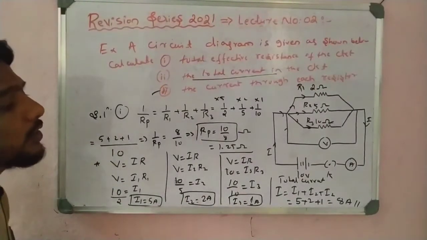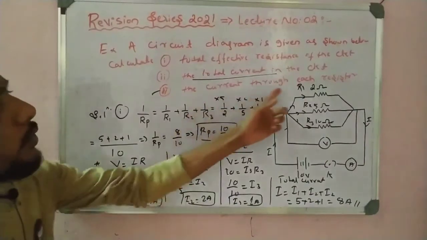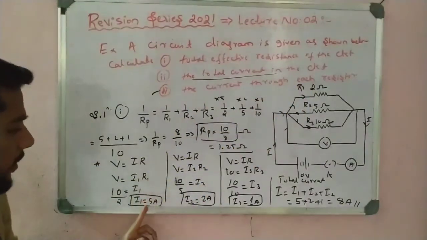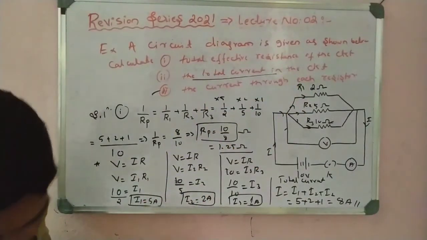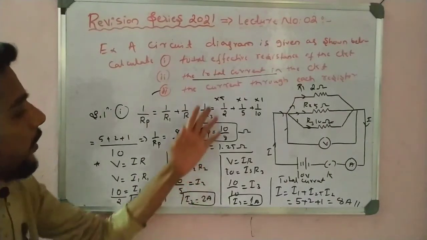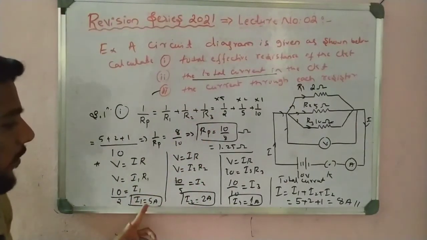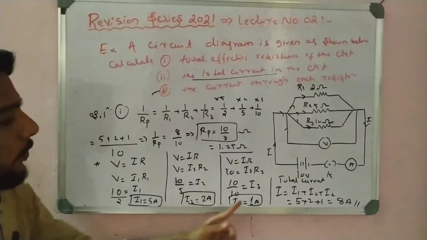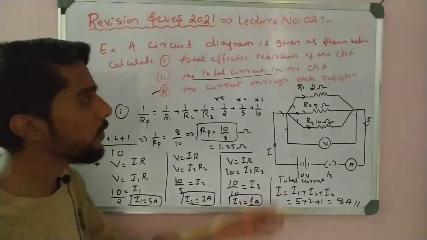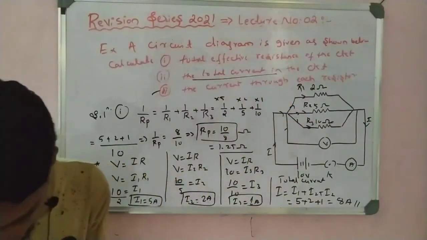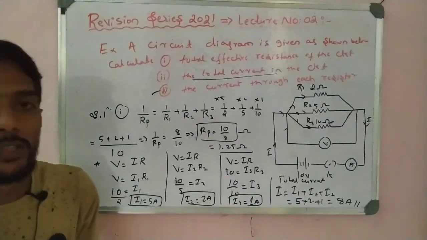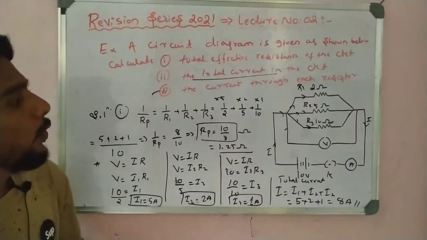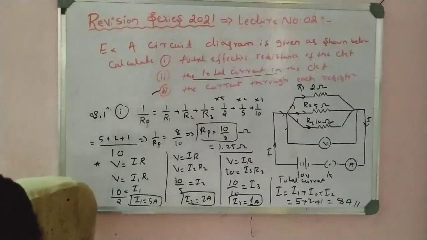Okay students, so this is how you calculate. So what is the current through each resistance? From R1 it is 5 ampere, from R2 it is 2 ampere, from R3 it is 1 ampere. So that is the current through each resistance. So students, this is all about the solution we have done here. Okay, hope you understand this problem. So please write down this one.